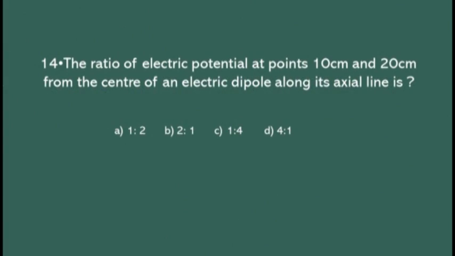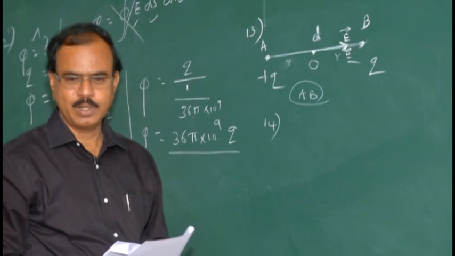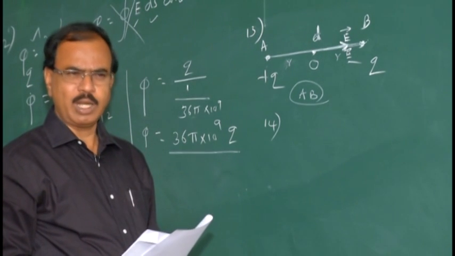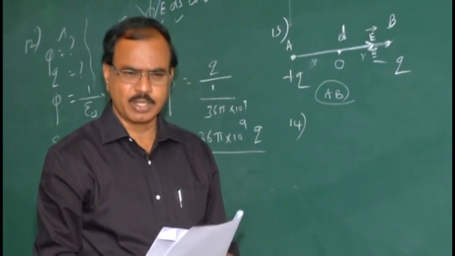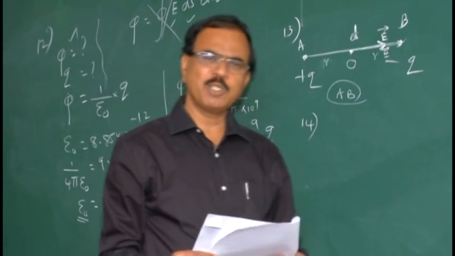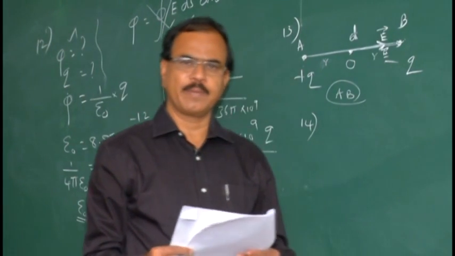The ratio of electric potentials at points 10 centimeter and 20 centimeter from the center of an electric dipole along its axial line. What is a dipole? Two equal and opposite charges separated by a small distance. Its dipole moment is P equal to Q into 2D.